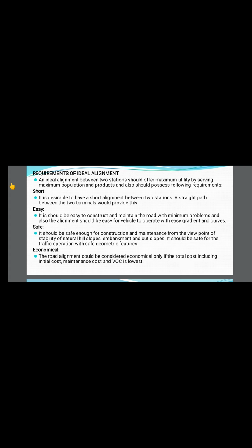Embankment and cut slope should be safe for the traffic operation with safe geometric features. So these are the factors we should keep in mind to make the road safe enough.